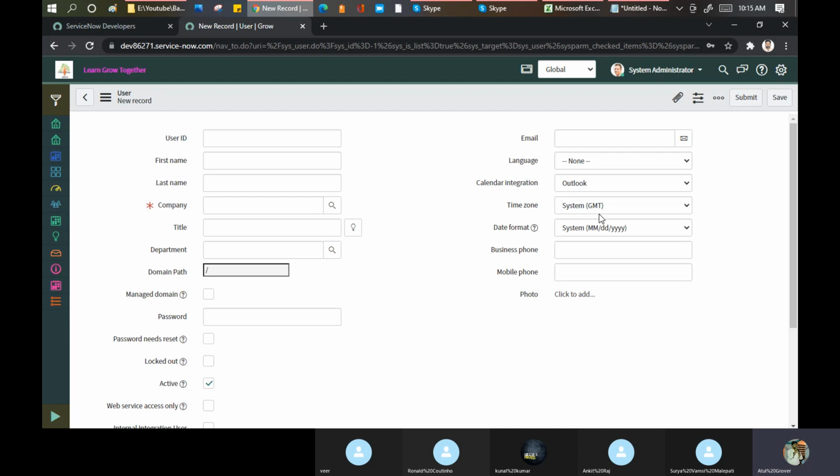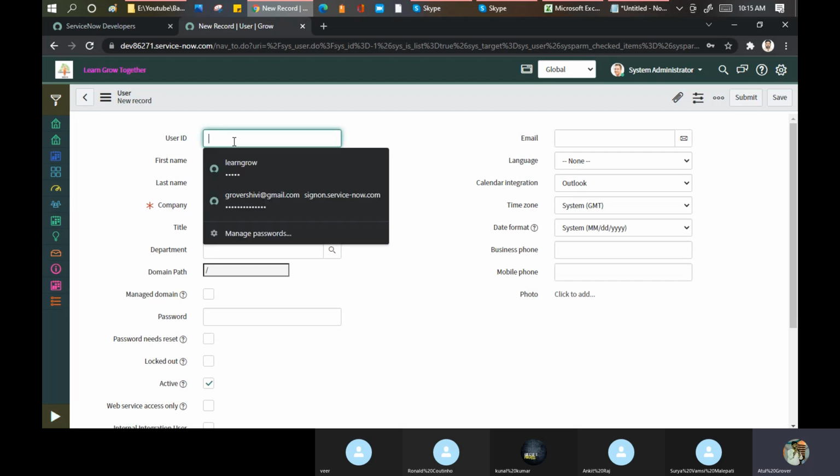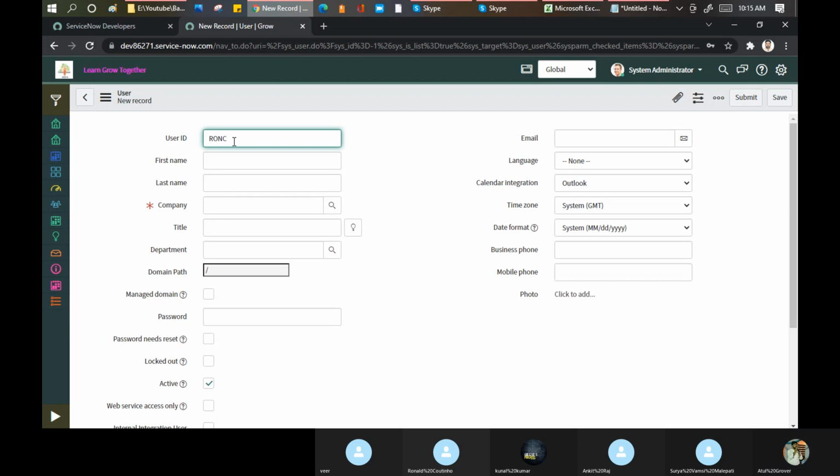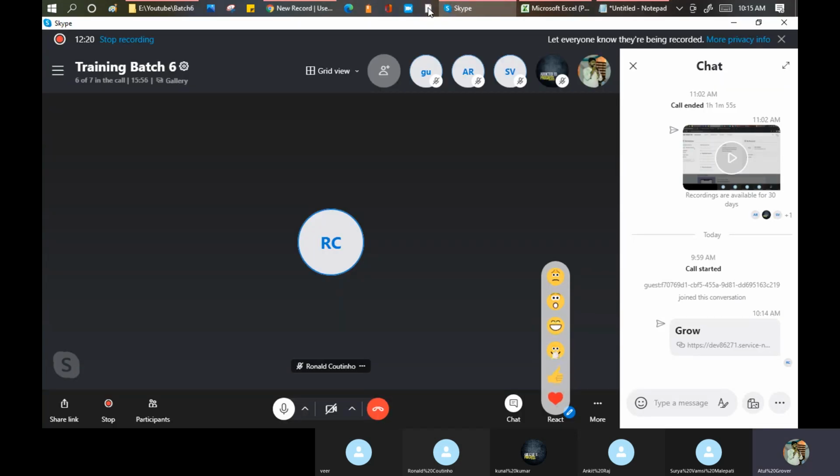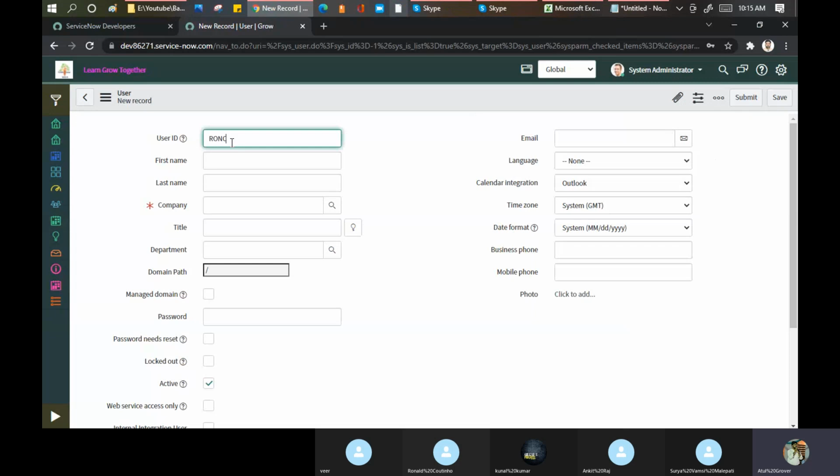Few things are very common here, you can see. Because you are working in my instance, you have a field called company as mandatory. But in your instance, as of now, this field is not available. User ID is Ron and COU. It is his user ID. I'll put the same thing, Ron and COU.